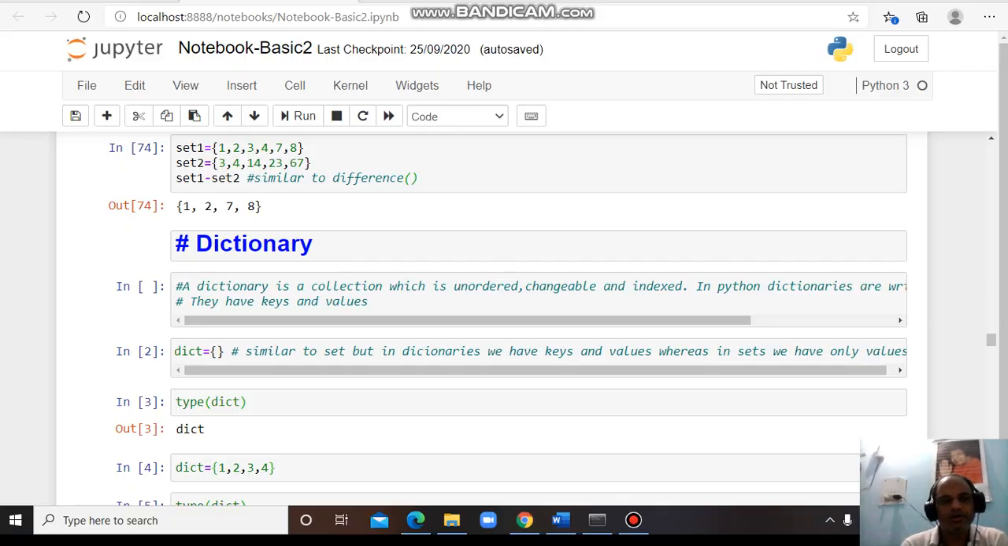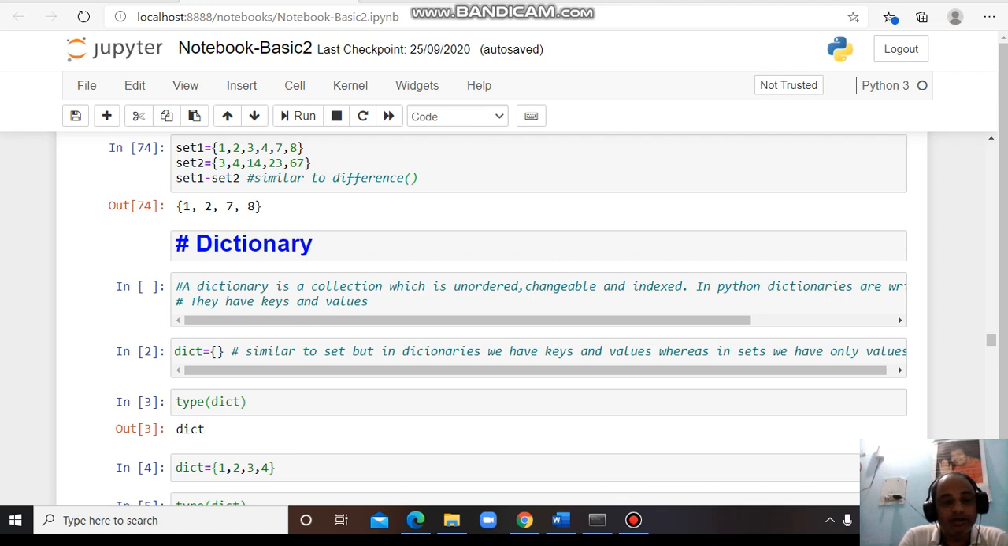Hi guys. Earlier we have discussed list and set data structure. Now we'll discuss dictionary. What is dictionary as a data structure? How can we use the dictionary? This is similar to set.